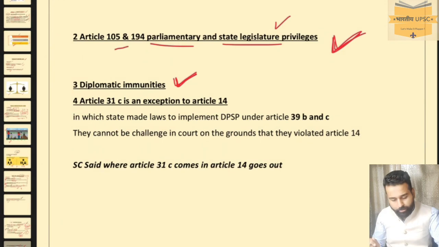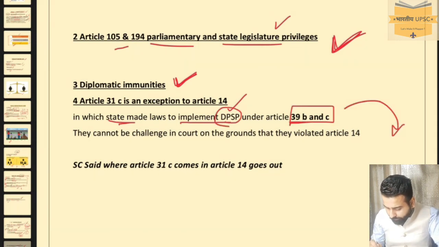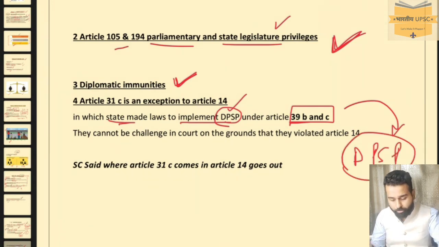And fourth, Article 31C is also an exception to Article 14. Under Article 31C, the state makes some laws to implement directive principles of state policy. Under Articles 39B and C, there are some directive principles for welfare, which require some special provisions.